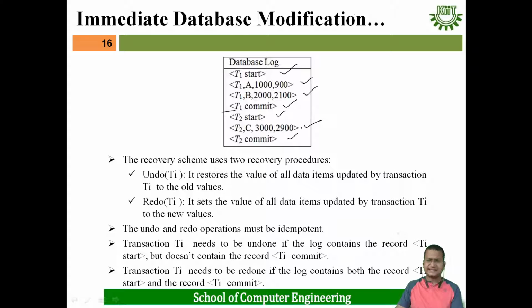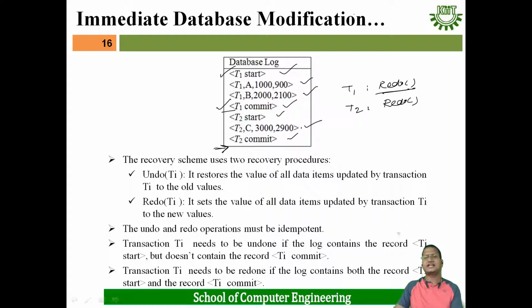In this database state, if a failure occurs after this, then for both T1 and T2 we have to perform a redo operation. Why? Because both the start and commit statements are there in the database log for T1 as well as T2, and at that moment we have to do the redo operation.